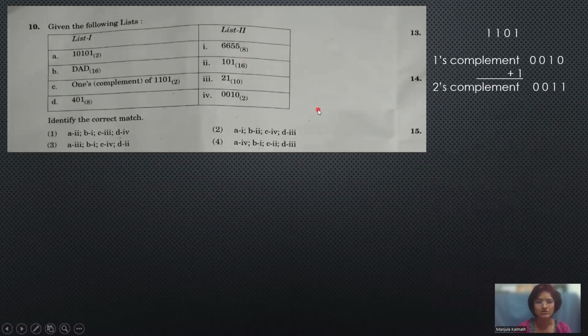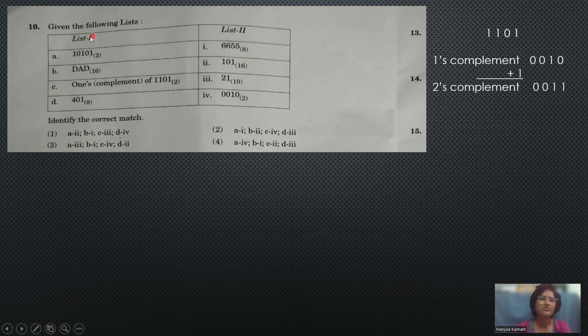And next we have the ones complement of this number. It is nothing but this one here, the fourth one. And then the fourth one, that is 401 to the base 8, is nothing but 10116. So the correct answer is this one, that is the third one.